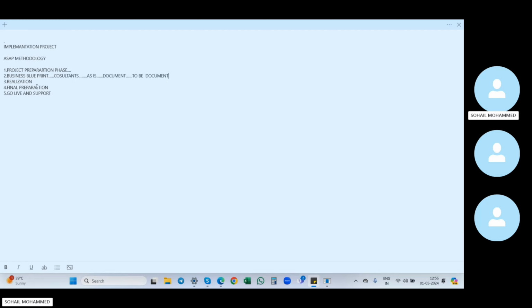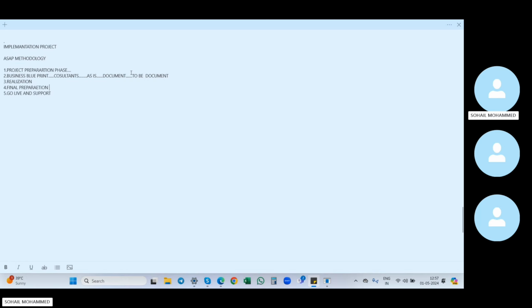In the realization phase, whatever details we maintained in the to-be document, based on that document we will configure. For example, he wants to change Apollo to Apollo Pharma, and he wants to shift the Hyderabad plant to the Delhi plant. So we maintain all the details here, but we are not configuring here. We are just taking the old details, and with reference to them we are creating new details. We have not configured yet; we have just maintained a document.